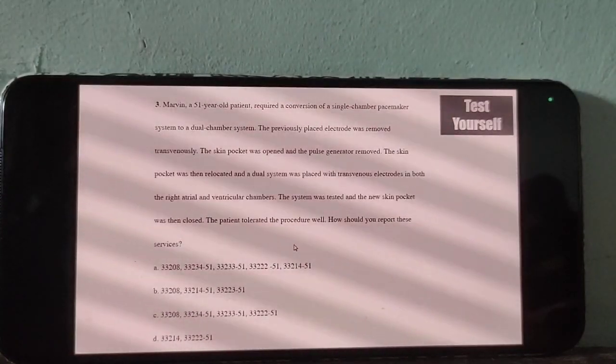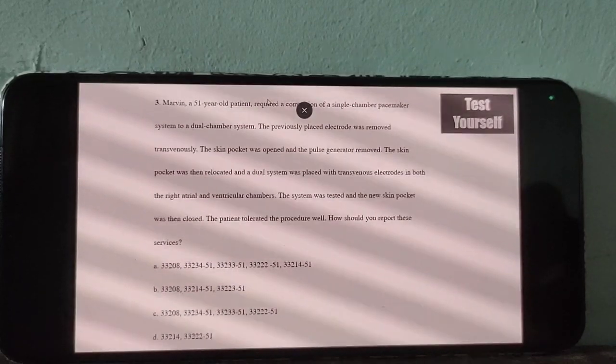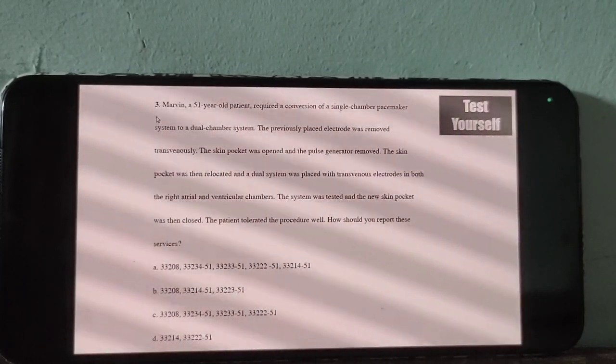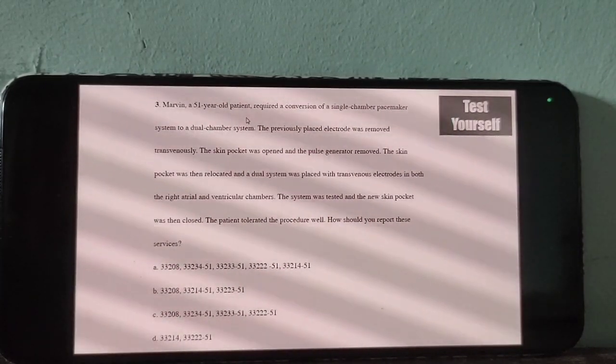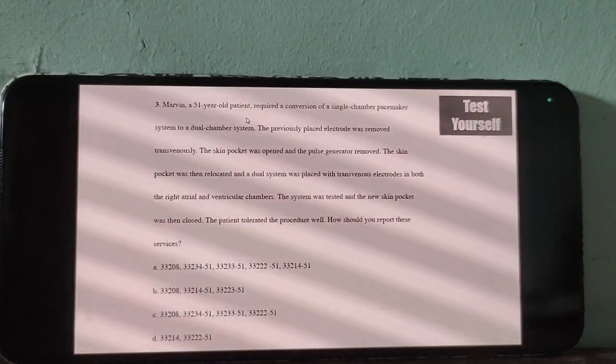Now try this one. What is the option? What is the answer? D. Anyone, can you explain?